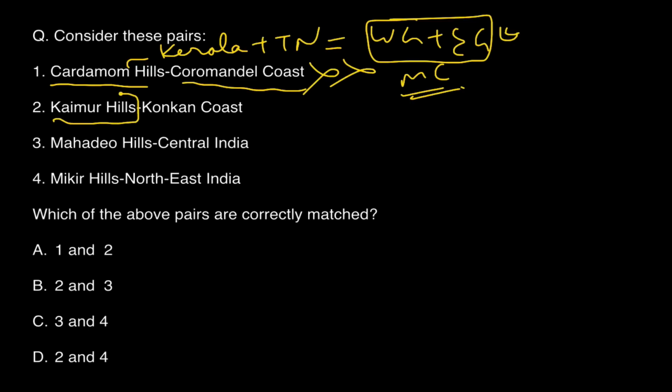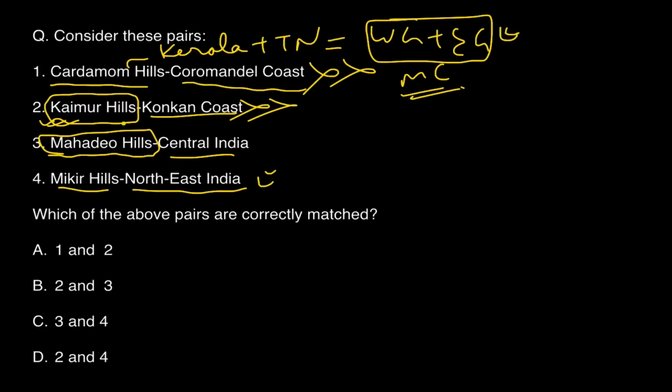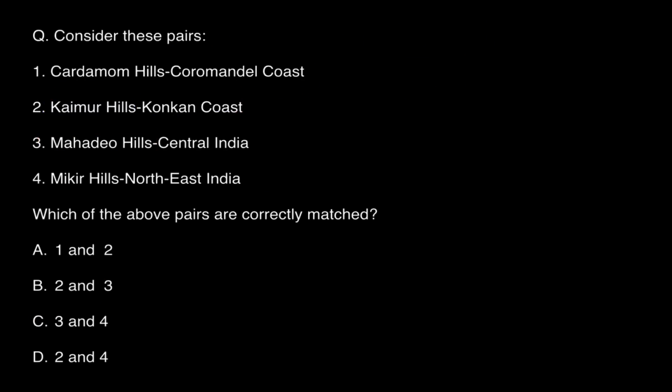Kaimur Hills is in Jabalpur. I have been here. It is not on Konkan coast at all. Mahadev Hills is in central India, no doubt about it. And Mikir Hills is in northeast. So obviously answer 1 and 2 are wrong, 3 and 4 are correct. So answer is C. It's very very simple, because I've been to these places, most of them anyway.